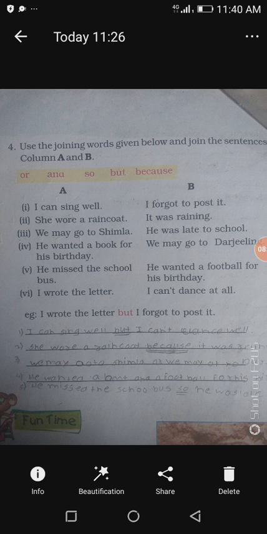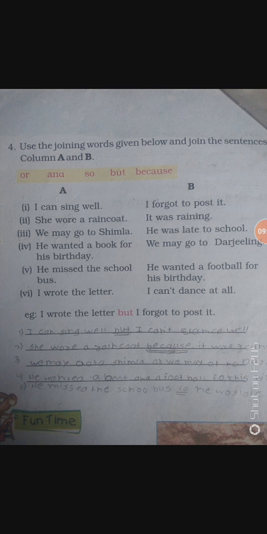In this way, students, with the help of these joining words, we have joined the sentences by choosing the correct words. In this way, we have finished this lesson as well as the exercise. Okay, thank you.